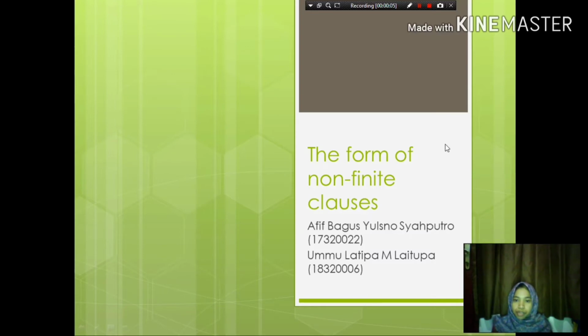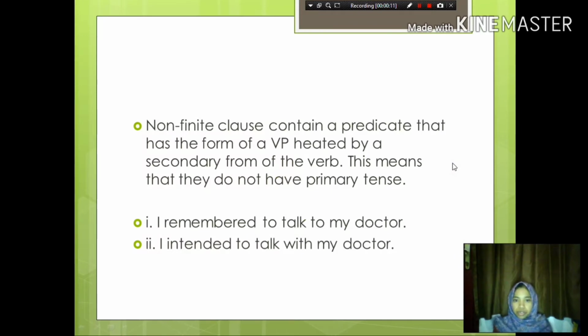We want to present about the form of non-finite clause. A non-finite clause contains a predicate that has the form of a verb phrase, headed by a secondary form of the verb. It means that they do not have primary tense. We can look at this example.